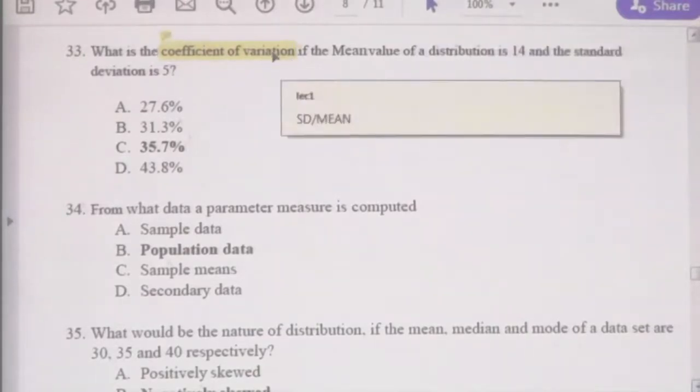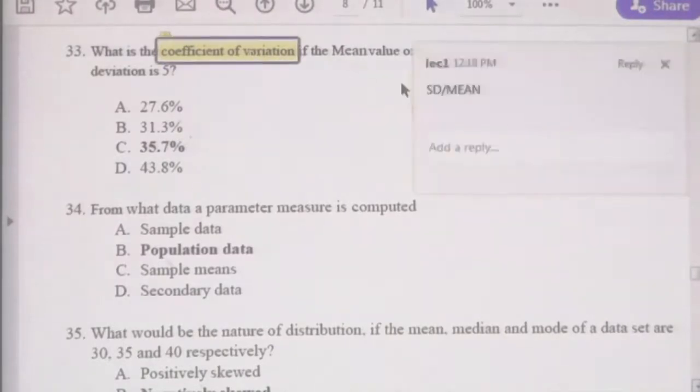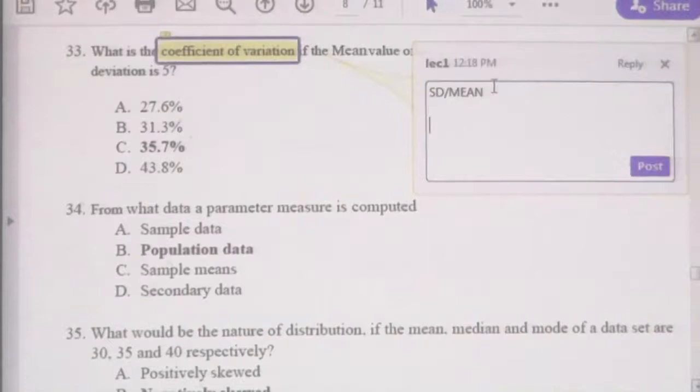Here they have mentioned a standard deviation of 5 and a mean of 14. Therefore, 5 divided by 14. The answer is 0.3571. As a percentage, you have to multiply it by 100, then 35.71. That's why the answer is given as 35.7, right?